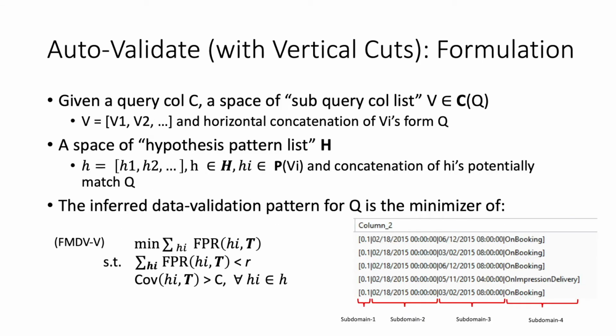For the vertical cut version of AutoValidate, we generate a space of subquery column lists by cutting values in the query column C into subcolumns. For the objective function, instead of minimizing FPR for the column, we minimize the sum of FPRs for the subcolumns. We adopt the dynamic programming approach for efficient subcolumn hypothesis pattern generation and FPR evaluation.